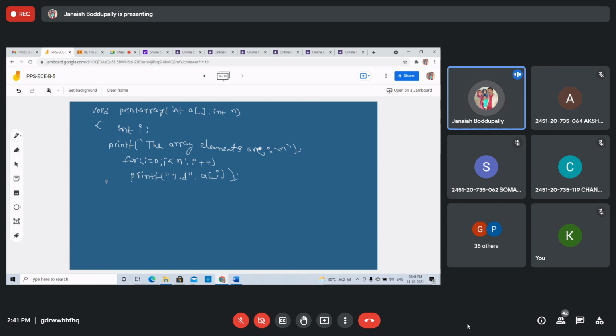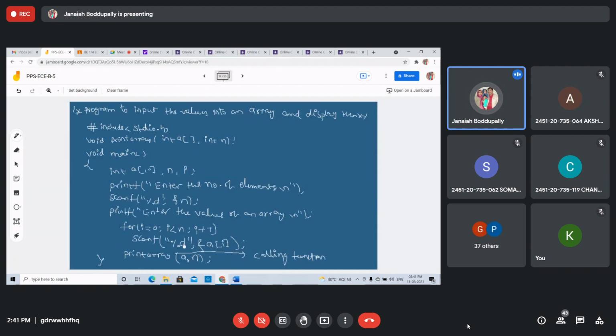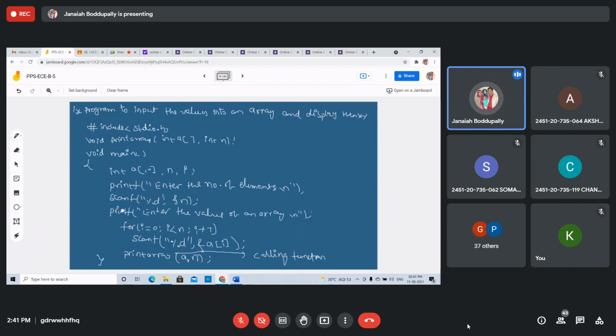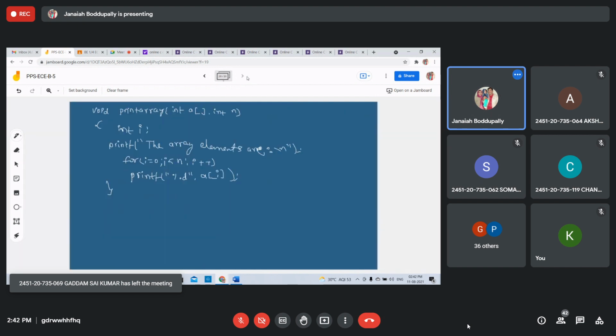Everything is the same. We are just declaring and defining the array here and using the function print array, passing the entire array as the argument. After reading the elements, print array is called as a function, and immediately control goes to the function definition.